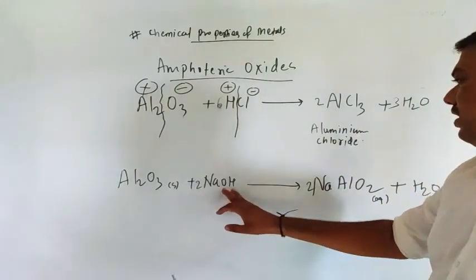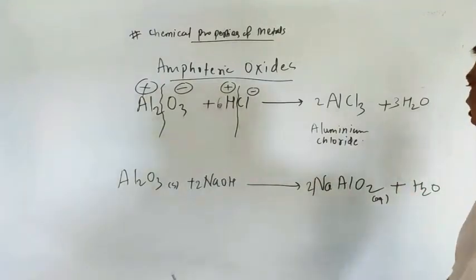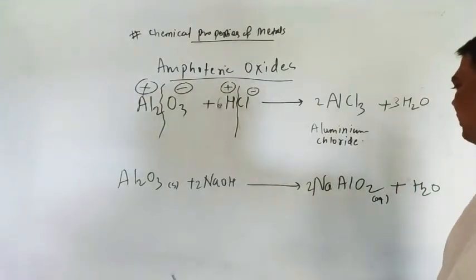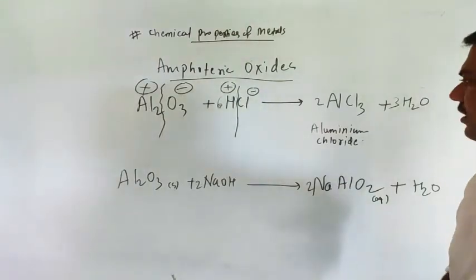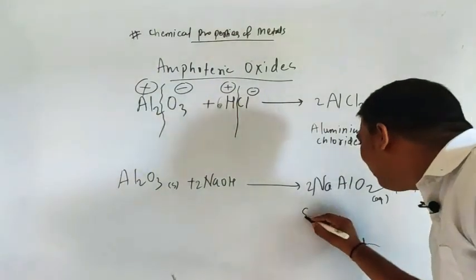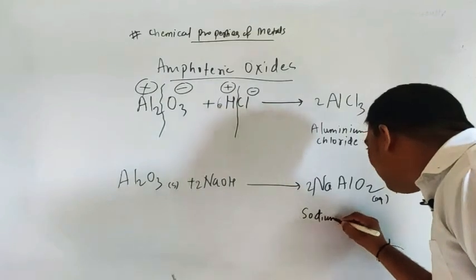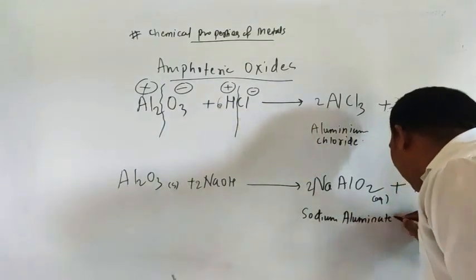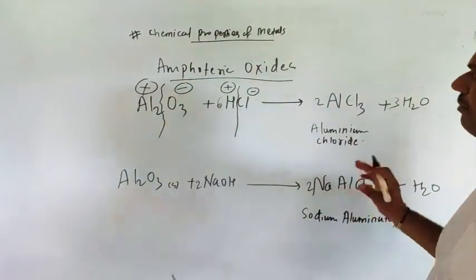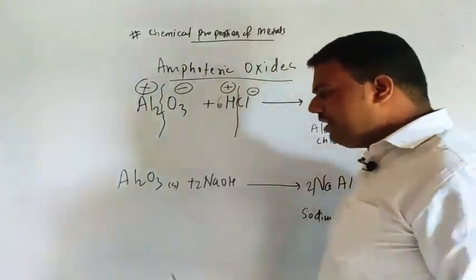Hydrogen, yes, here also 2 hydrogen. Anything else? Otherwise all the elements are balanced. And this is what I told you, sodium aluminate you will get. Understood? So very much important. Up till here we have discussed.